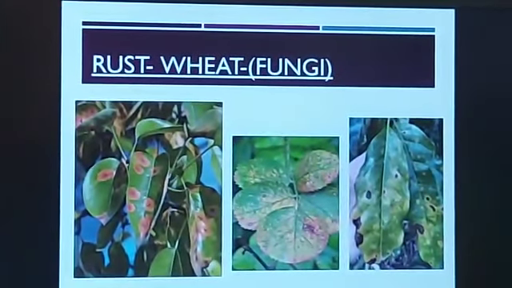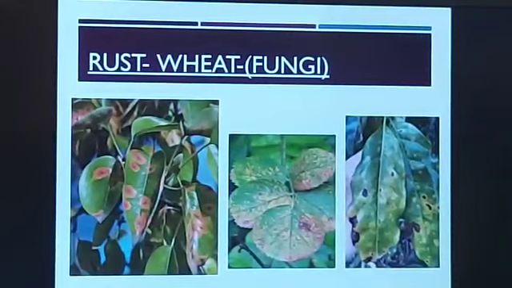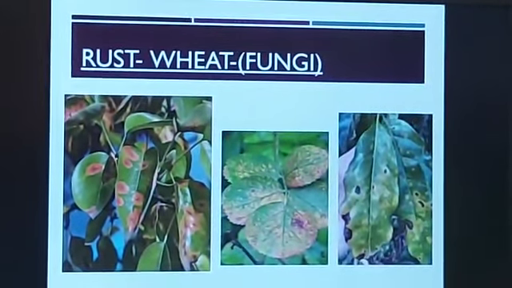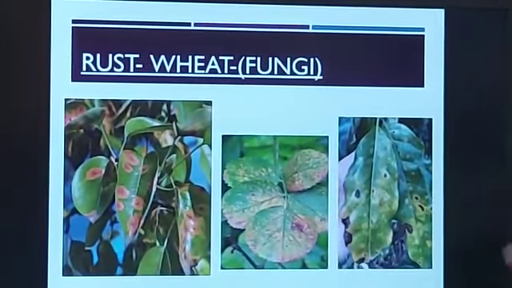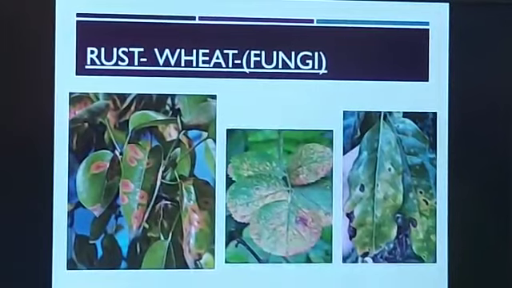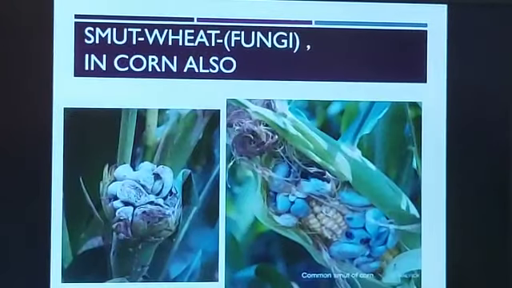This is a very common disease found in plants, that is rust. You can see the brown patches on the leaves. It is called rust, caused by fungi. It is very commonly seen in most plants. They suffer from this rust disease, and it is caused by fungi.